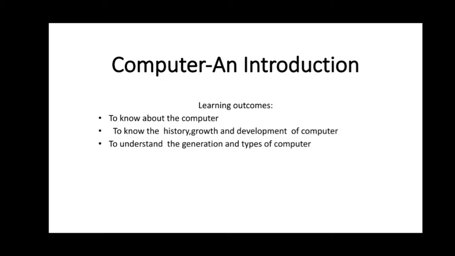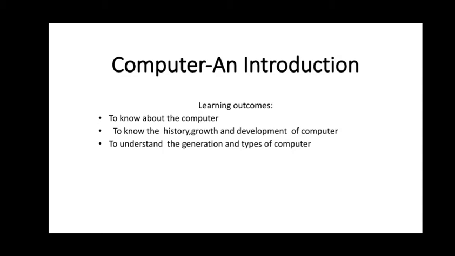So computer is a machine. Computer may be in the form of laptop, tablet, and mobile phones, right? So what is the basic thing among these computers, that is desktop computer, laptop computer, tablets and mobile phones? Everything works based on electricity.